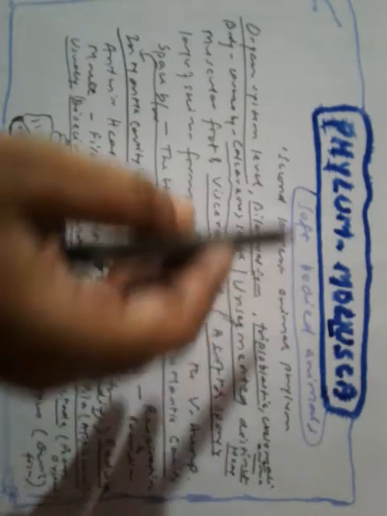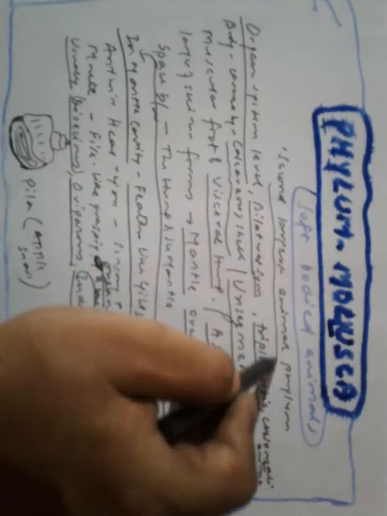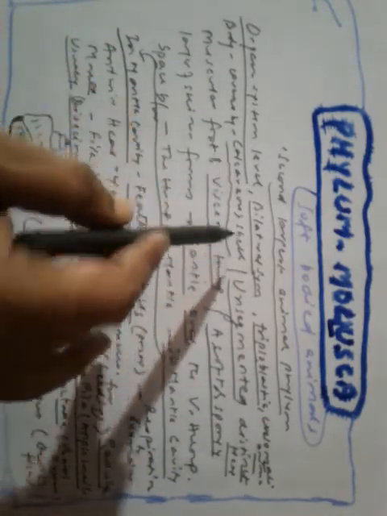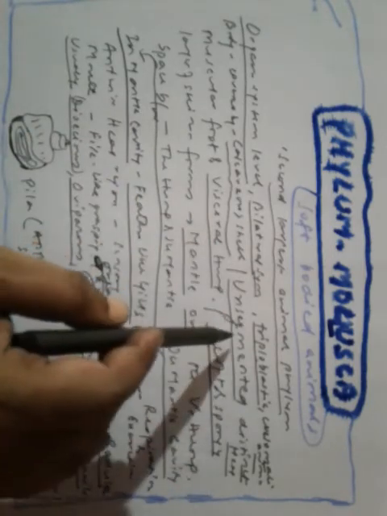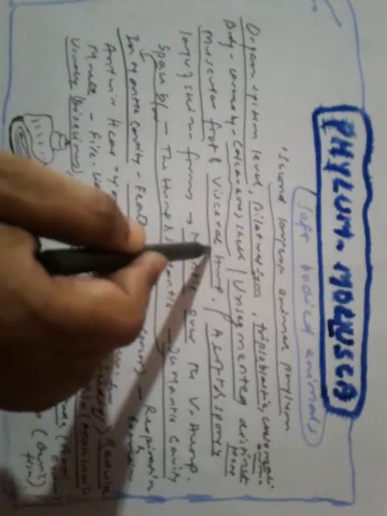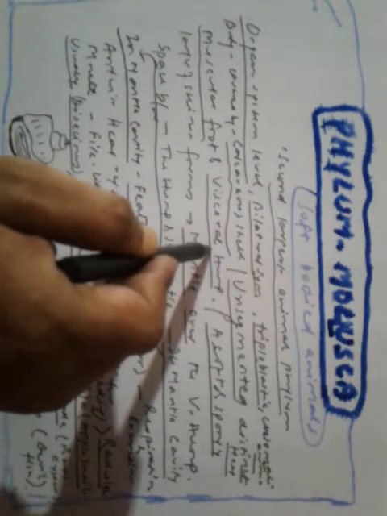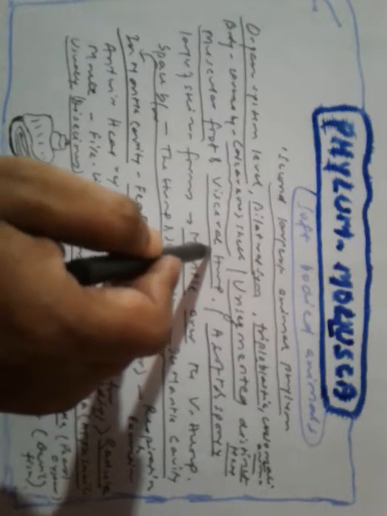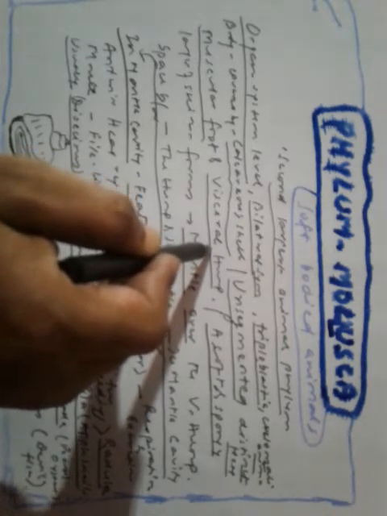So phylum Mollusca, these are soft bodied animals. This is the second largest animal phylum after Arthropoda. They have organ system level of organization, they are bilaterally symmetrical, triploblastic and coelomate animals. Their body is covered by what kind of shell? Calcareous shell. And they are unsegmented, and they have a distinct head, muscular foot and visceral hump. So what is visceral hump? It means visceral mass which is contained within the shell on the dorsal side.